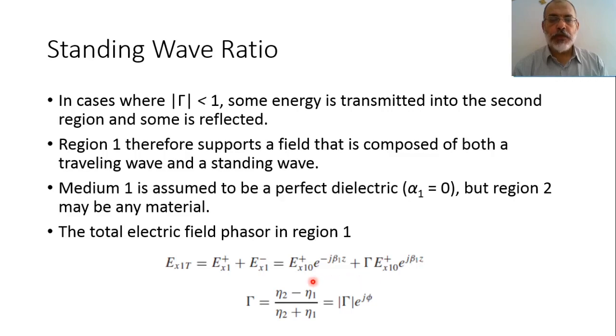So the total field in region 1 in this case will be obtained as this, where gamma for the general case is eta 2 minus eta 1 over eta 2 plus eta 1, and it has a magnitude and phase. So magnitude of gamma and phase of gamma. So gamma in general is a complex value. Alright?